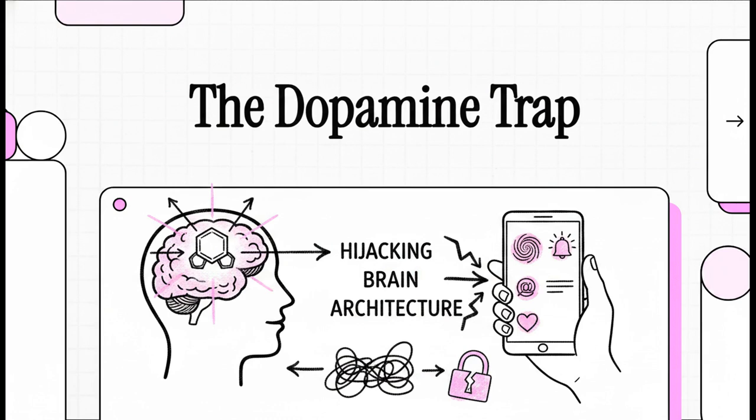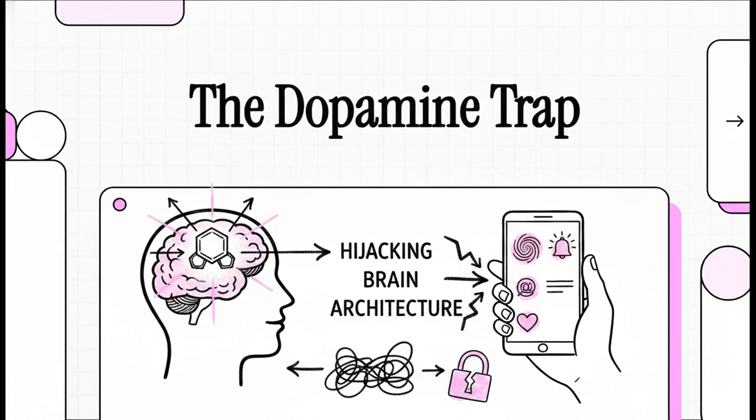I really want us to completely reframe how we look at our daily digital distractions. We've got to stop looking at compulsive scrolling as some sort of moral failing or just a simple lack of willpower. Instead, we need to start analyzing it for exactly what it is, a quantifiable neurological pathology. We're going to examine the exact mechanisms that hijack our brain architecture, and honestly, as future medical professionals, understanding this pathology is absolutely vital.